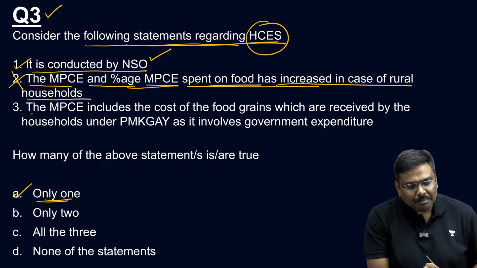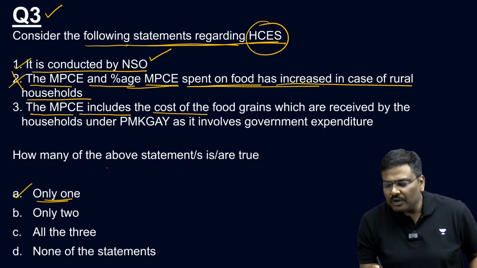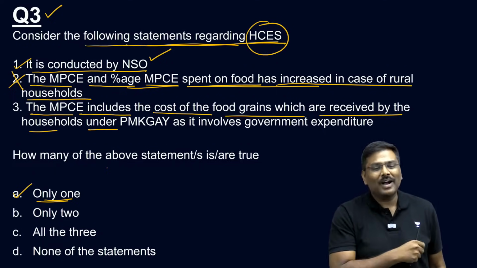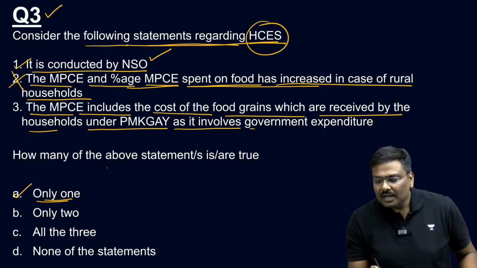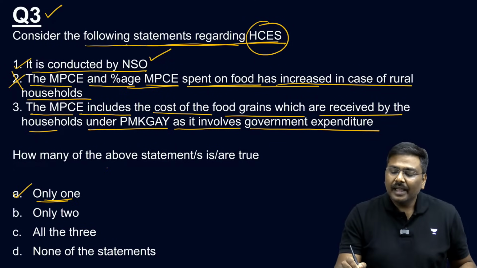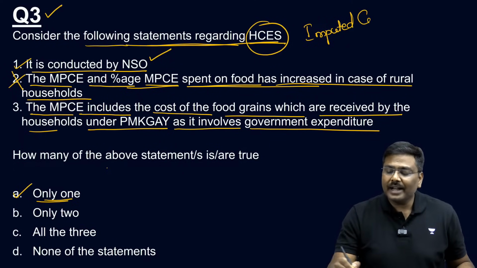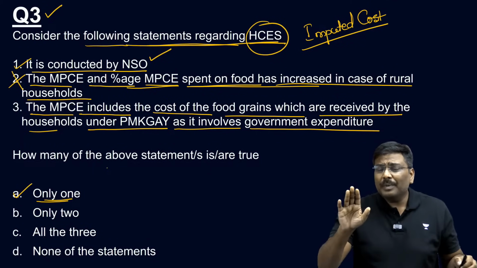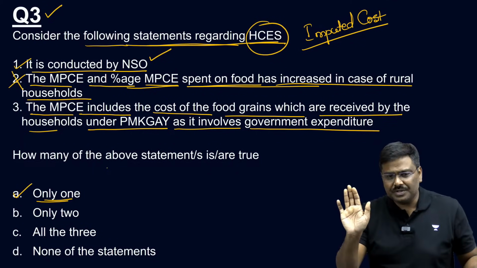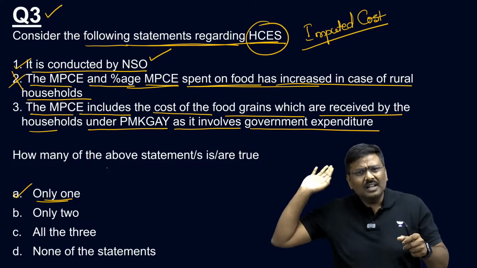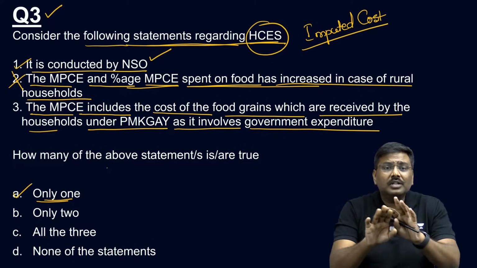Third one, the MPCE includes the cost of the food grains which are received by the households under PMGKAY, as it involves government expenditure. Be very careful. This is basically called as imputed cost, which means the government is incurring the expenditure, not the households. Is it okay? I'll repeat my statement. Imputed cost means here government is incurring the expenditure, not the household.